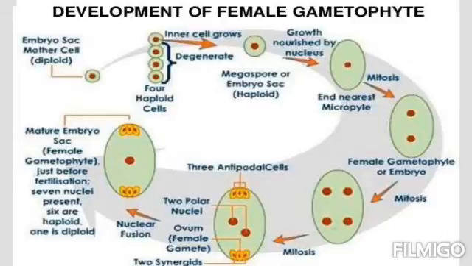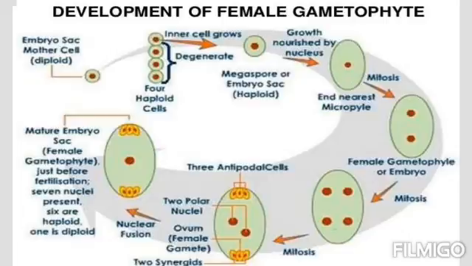Out of these 4 linearly arranged tetrad, 1 towards the chalazal end remains active and the other 3 disintegrate, and the active one uses them as its nutrient, and it grows continuously. It is also nourished by the nucellus, and it undergoes development. At the micropylar end, there are some further changes.